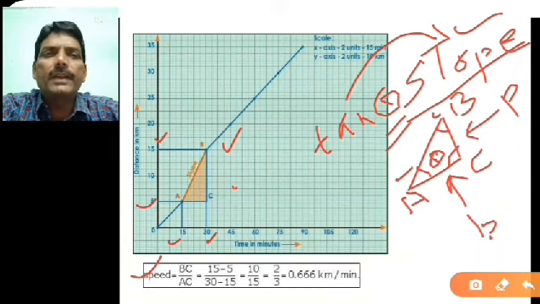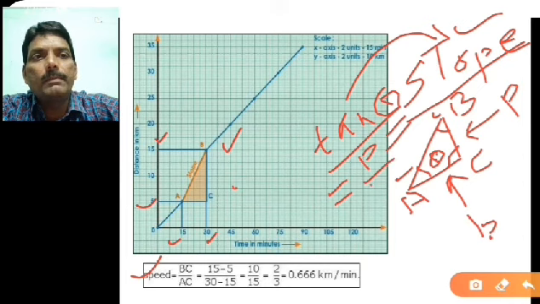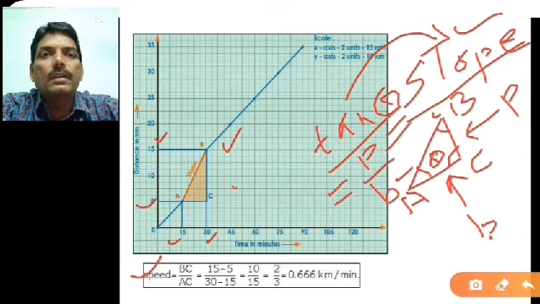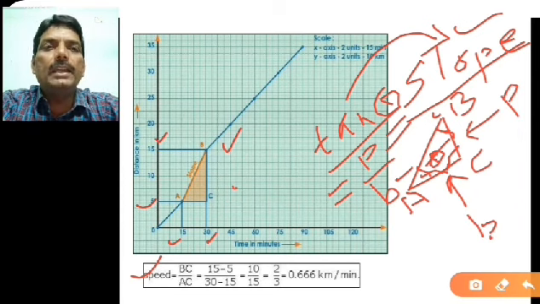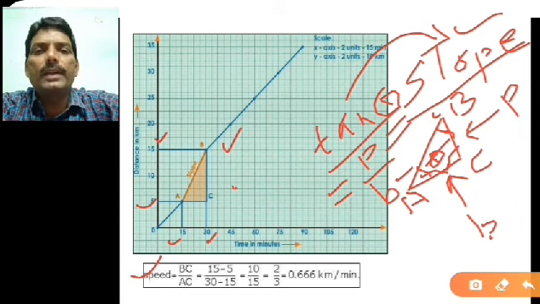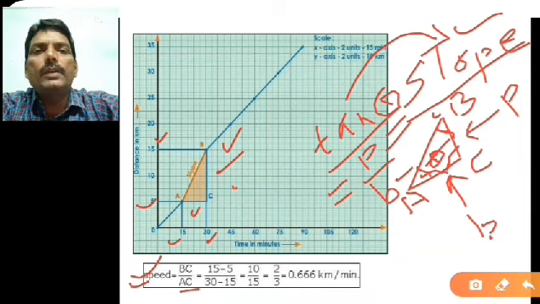Now let me tell you how to find the slope. Slope is a very simple definition of tan theta. Tan theta is equal to perpendicular divided by base, that means the side opposite to this angle divided by the side adjacent to this angle. That is called tan theta, or ultimately you can say slope. Now you see I have written your slope. So what is slope here? BC, that is your perpendicular, divided by AC, that is your base here. So perpendicular upon base.